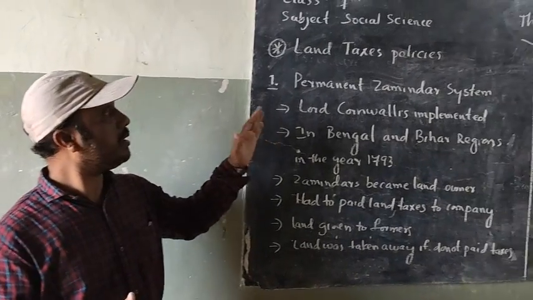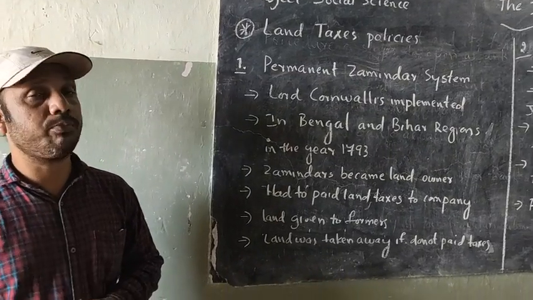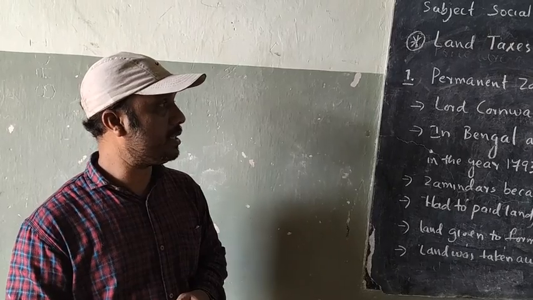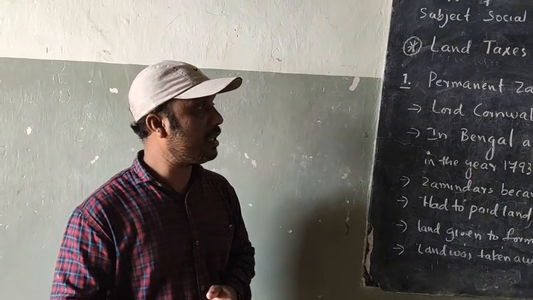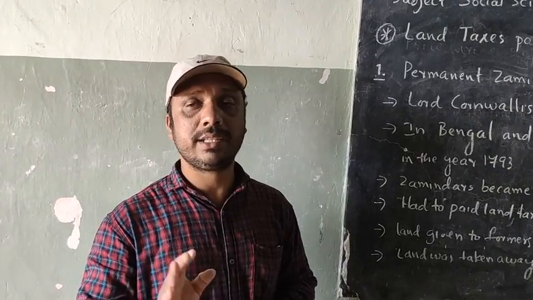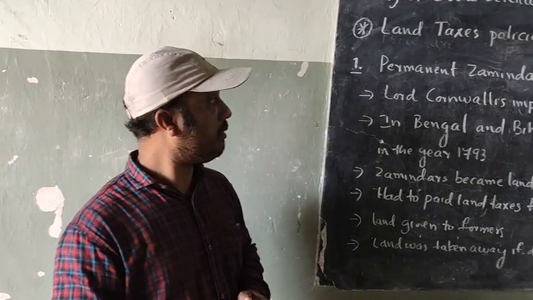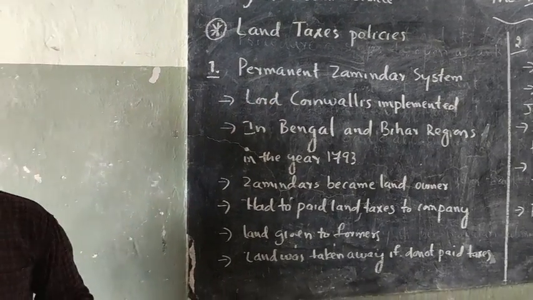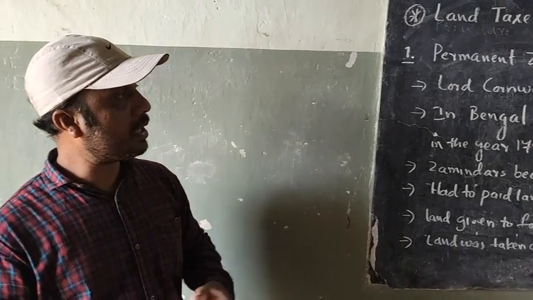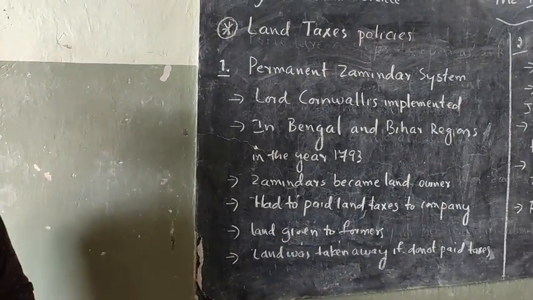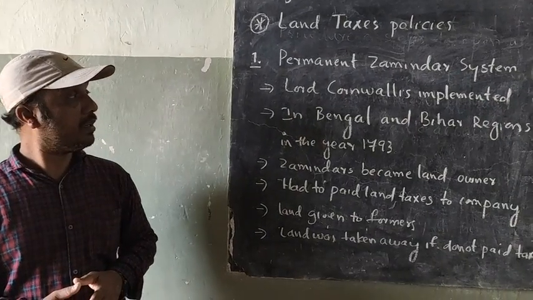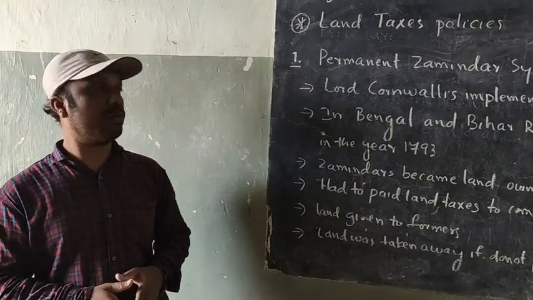So the land tax policy scheme was brought by the British. There are three important land tax systems. First, the permanent zamindari system. Now, what are the features of the permanent zamindari system? Let's see them one by one.